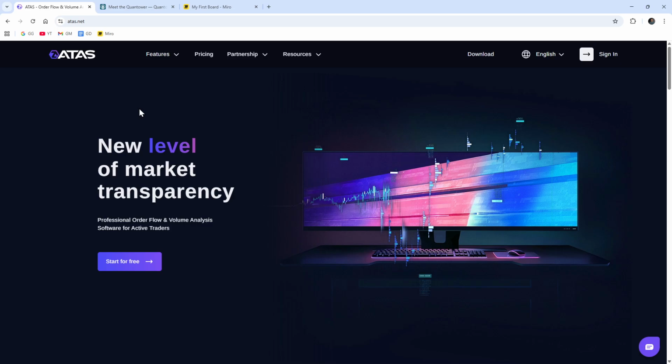While they share some similarities, their strengths are quite different. This comparison breaks down how each platform works so you can decide which one fits your trading approach.